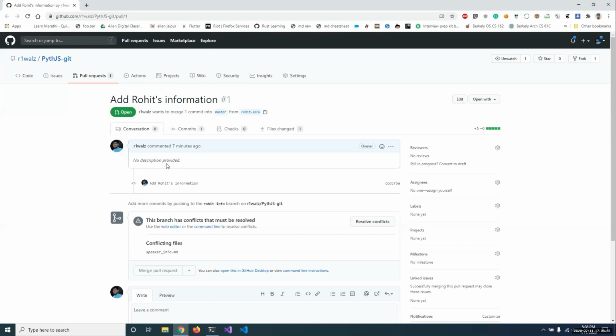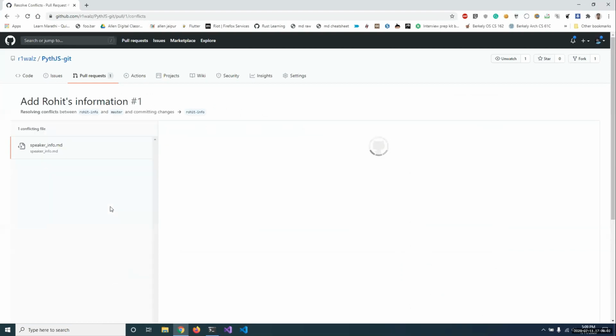To resolve the merge conflict, we can click here to resolve it, and we have these markers which tell us that this code was a part of Rohit info branch, and whatever is below this equal sign is a part of master branch.